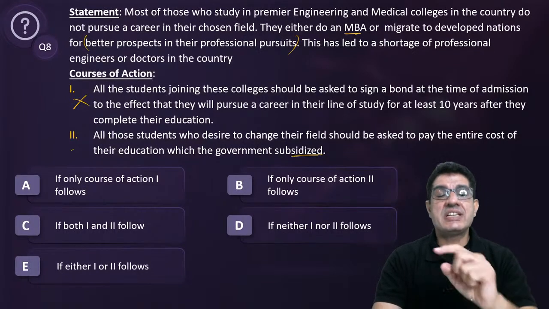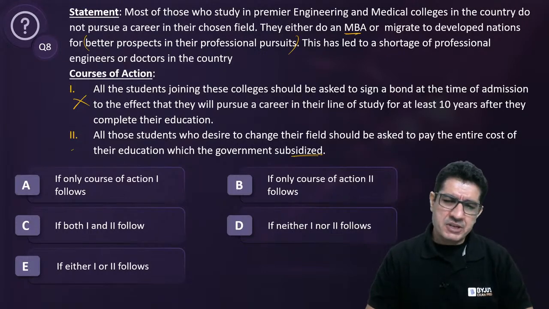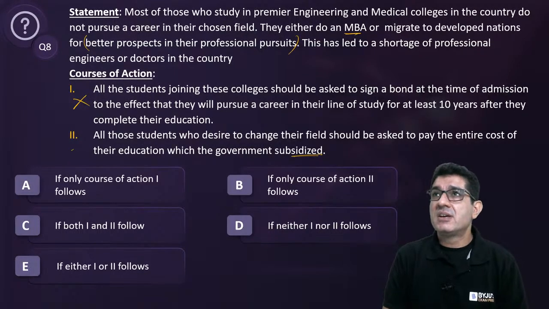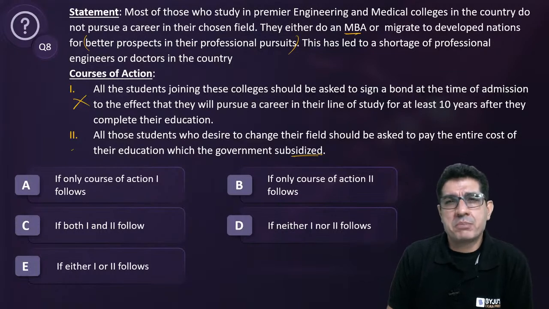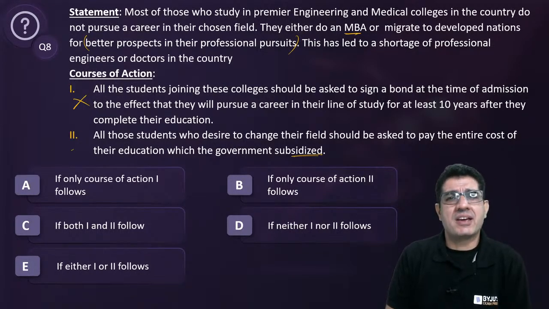Somebody who changes it immediately after, possibly yes. But what if somebody works for 5 years, 6 years, 7 years, and then he realizes that, oh, I think I need to level up, so let me do an MBA. So should you charge it then? And there are always some genuine cases who make a mistake.